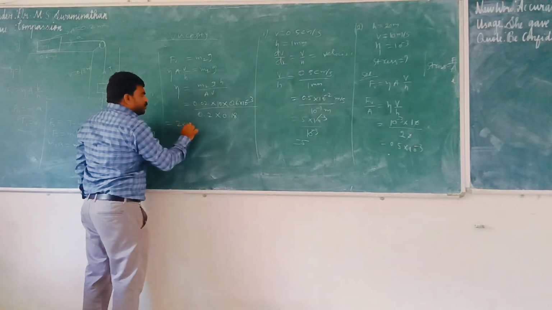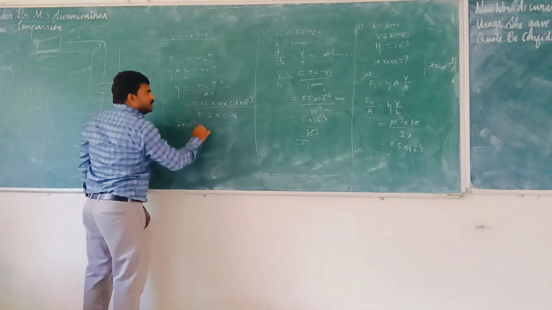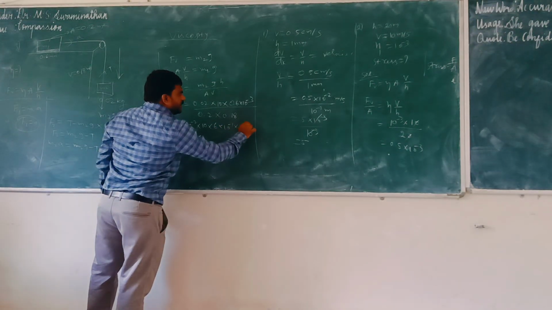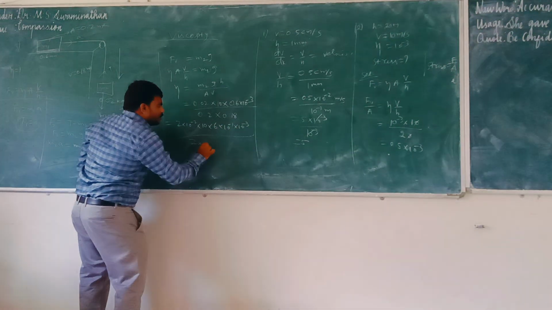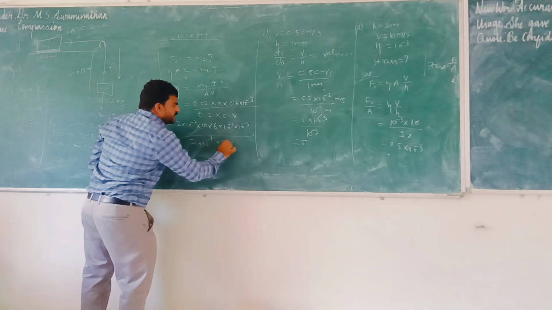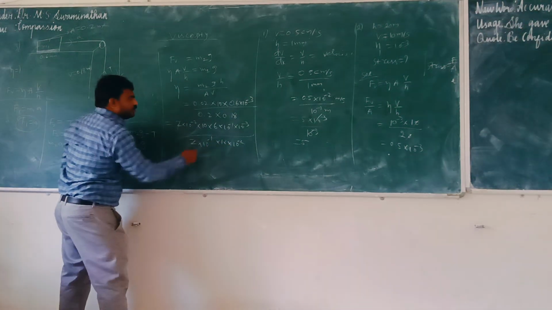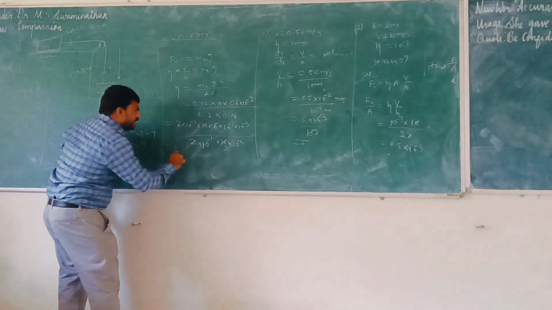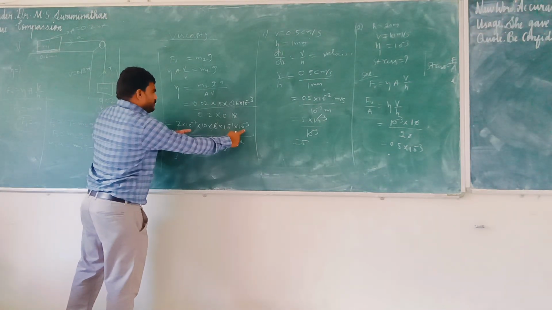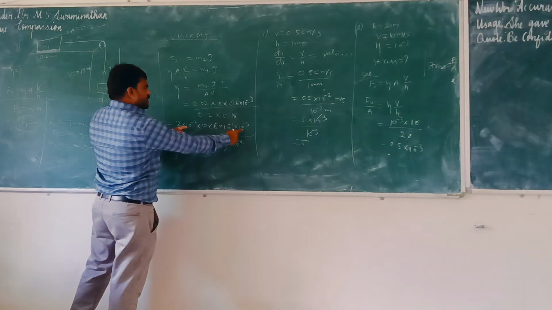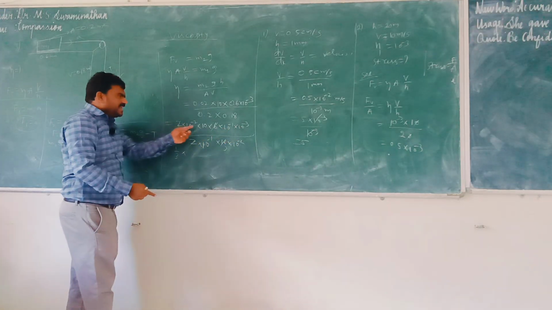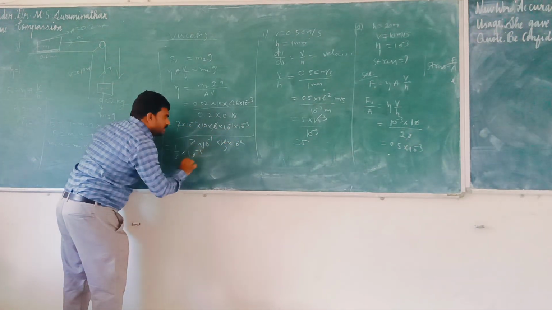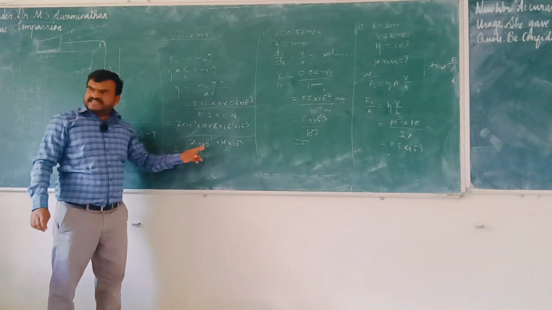So 2 into 10 power minus 2. Shall we write? 6 into 10 power minus 1, 10 power minus 3, divided by 2 into 10 power minus 1, 18 into 10 power minus 2. If we solve, 2 cancels with 3, so 1 by 3 into the powers of 10.